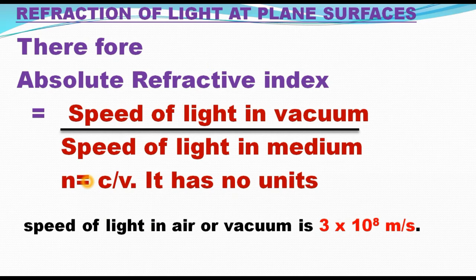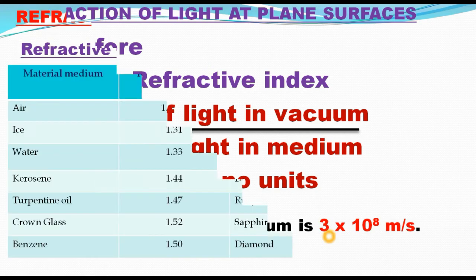So in this formula, C is the velocity of the light or speed of the light in air or vacuum. Its value is 3 into 10 to the power of 8 meter per second. Light travels at different speeds in different dispersive media, but particularly the speed of light in air or vacuum is 3 into 10 to the power of 8 meters per second.